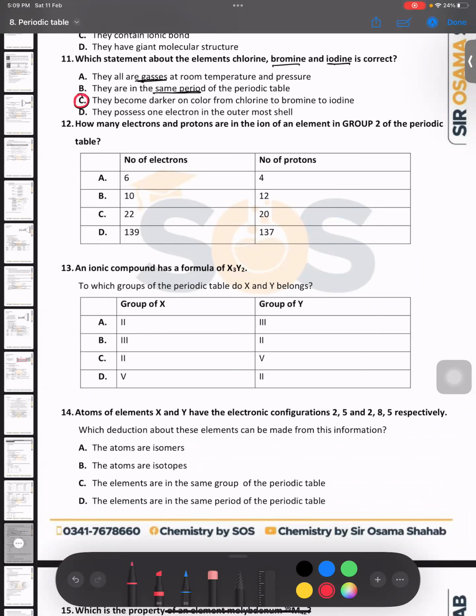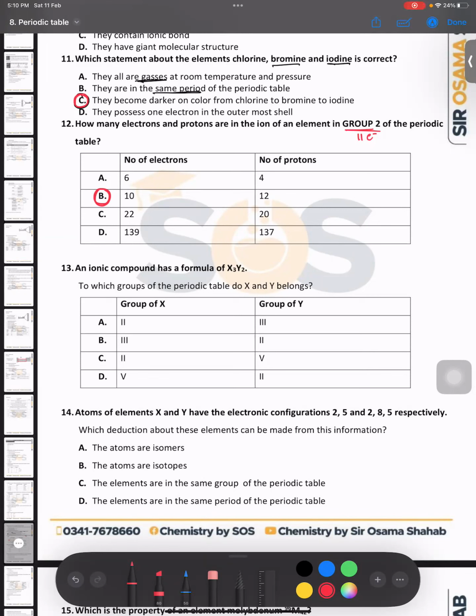Then in the second one, they are asking how many electrons and protons are in the ion of an element in group 2. We know that group 2 means it has 2 electrons in the outermost shell. They donate these 2 electrons and become +2 charged. So definitely the ion of a group 2 element always has 2 more protons than electrons. So what is the right answer? This would be B. Is that right, bacho?